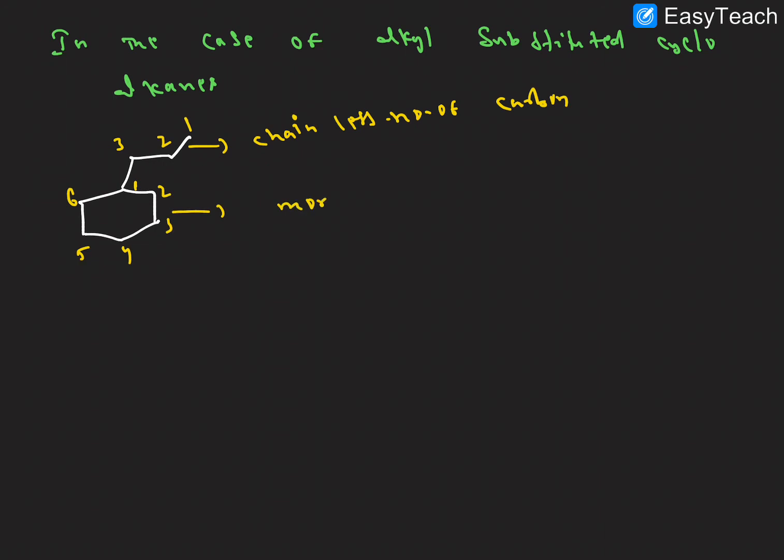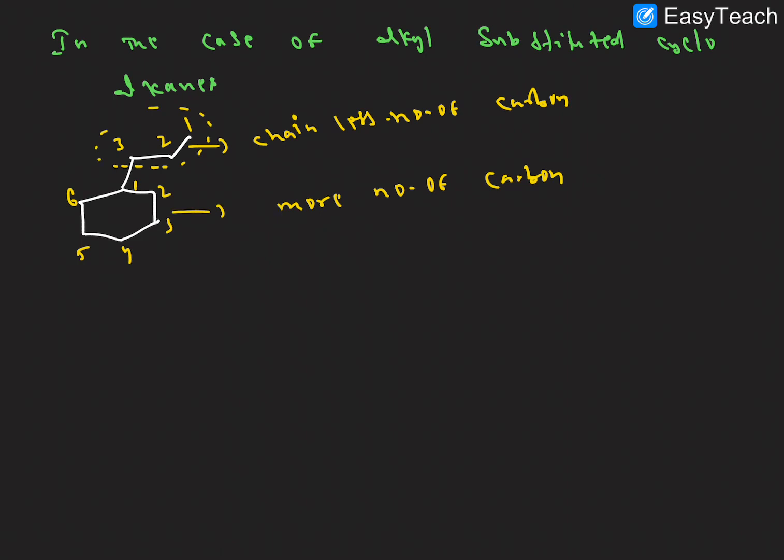Here the more number of carbons are present, right? So the chain with more carbons is the parent chain, and the one with fewer carbons is the substituent. Now this is acting as a substituent.